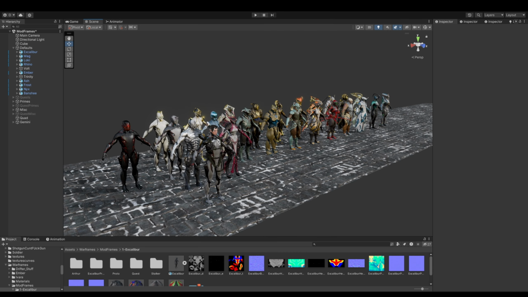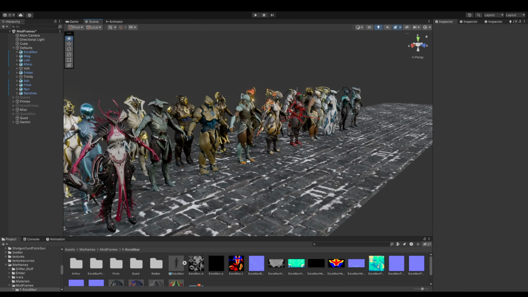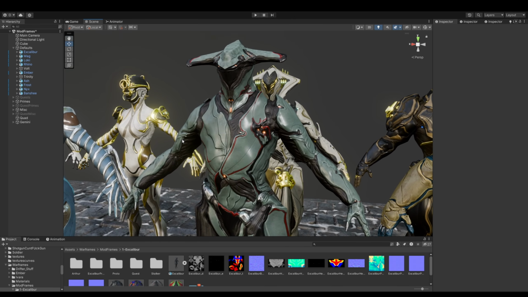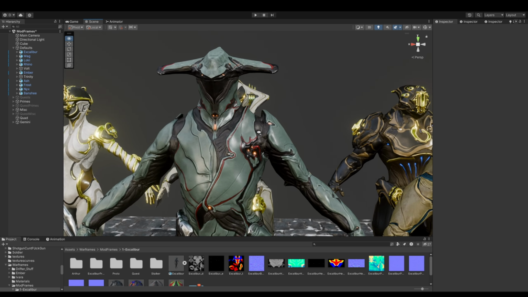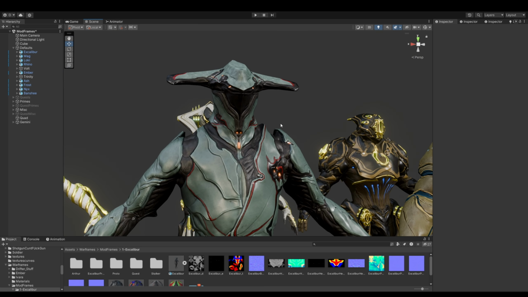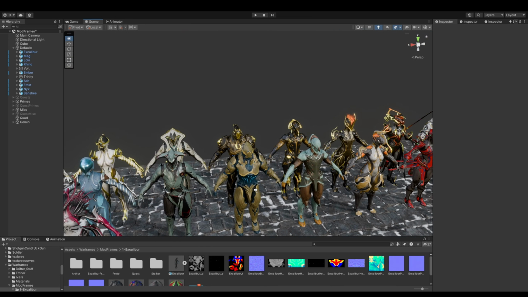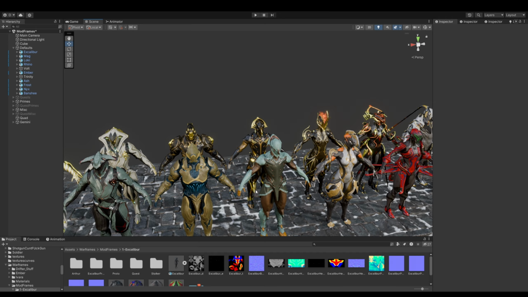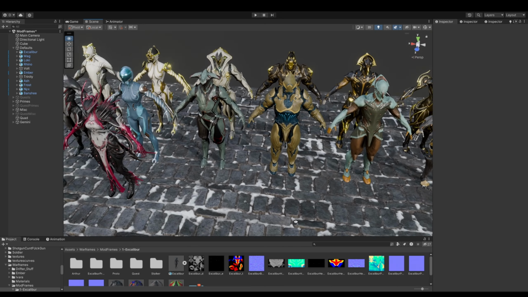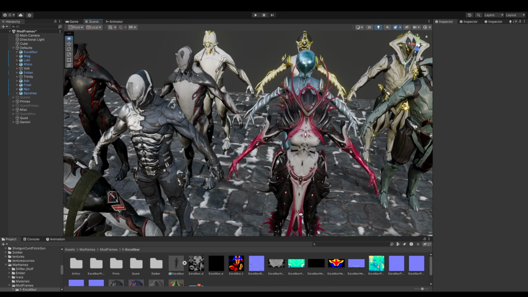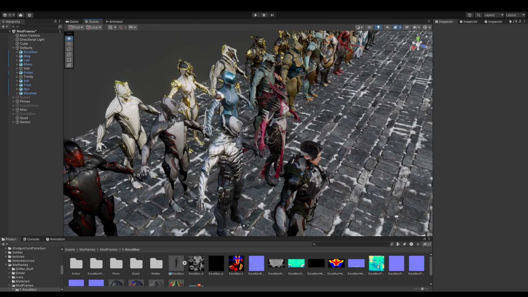Today I am doing a full dry run of how to fully port a Warframe from Warframe into Unity for VRChat. The first thing you're going to need to download is the Unity package in the description. That Unity package has instructions, well, I don't know if the instructions are actually in there, but they'll be in the description.